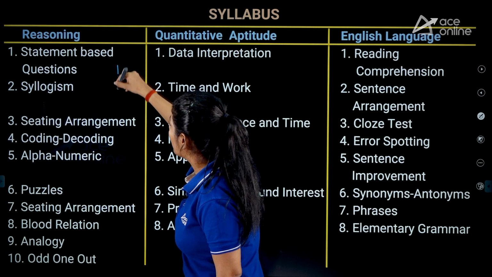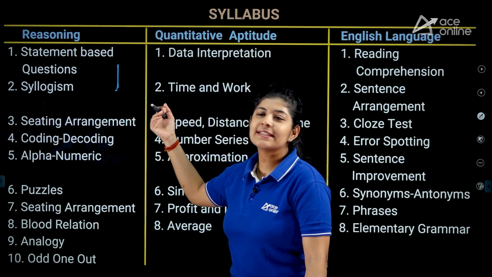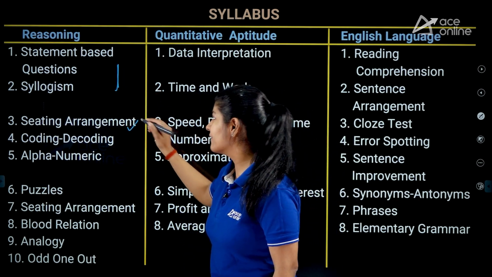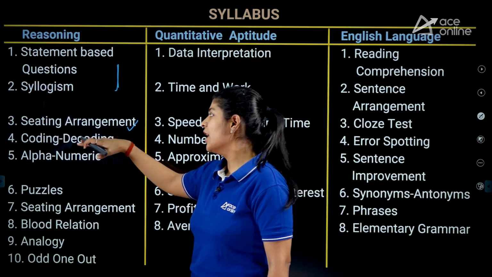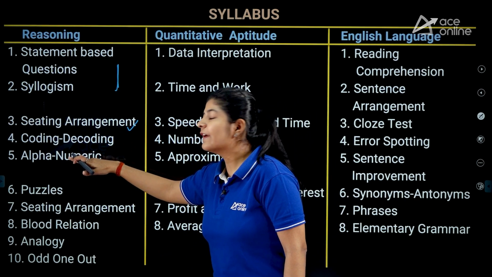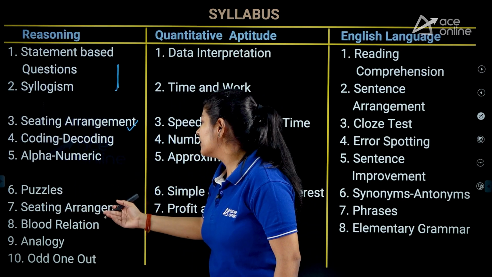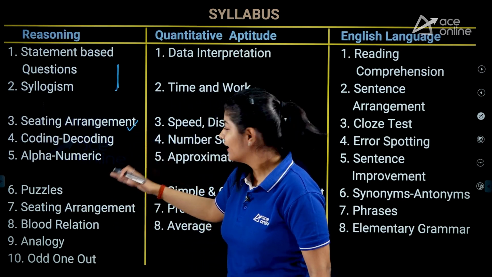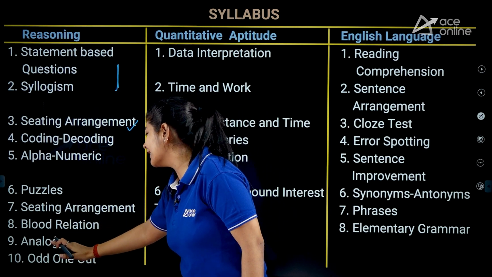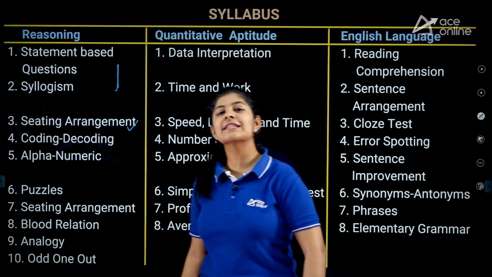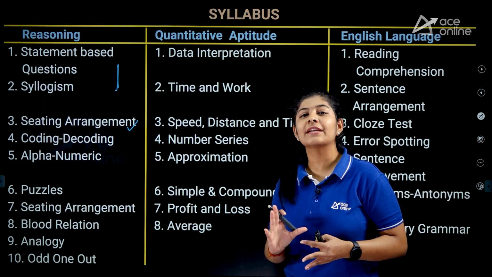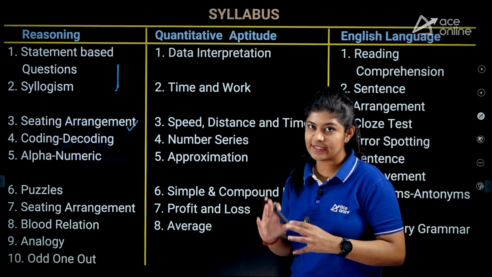These two are very important topics. Next is seating arrangement. Again, this is a very important topic. Then coding-decoding, alphanumeric series, puzzles, blood relation, analogy, and odd one out. These are the main topics that you need to cover in your reasoning section.